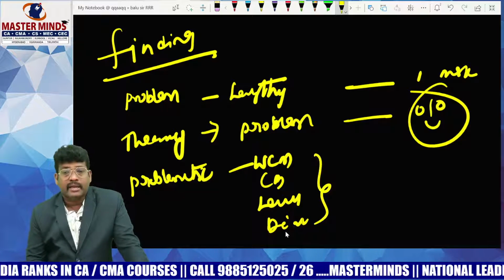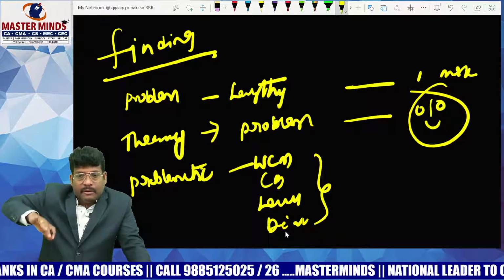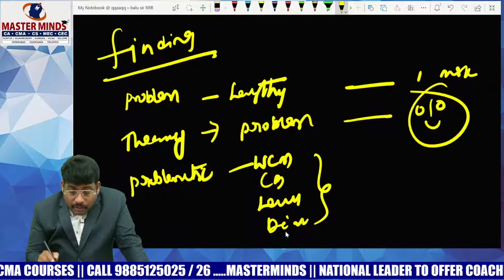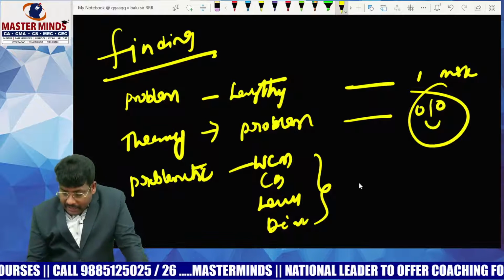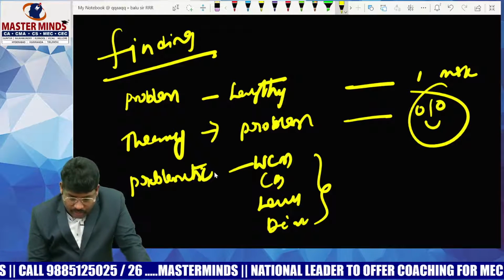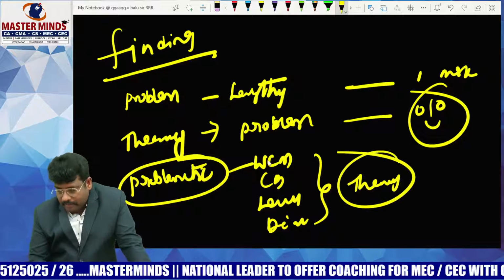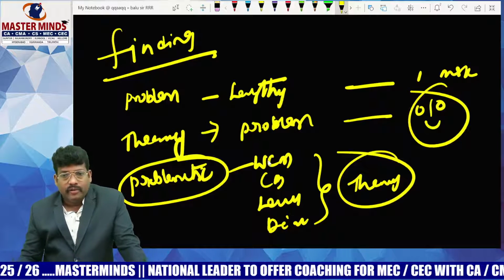But we cannot conclude that they will ask only problems from these. From this question paper, after analysis, even though the chapters are problematic, they may ask theory also. That is one proof of evidence, right?